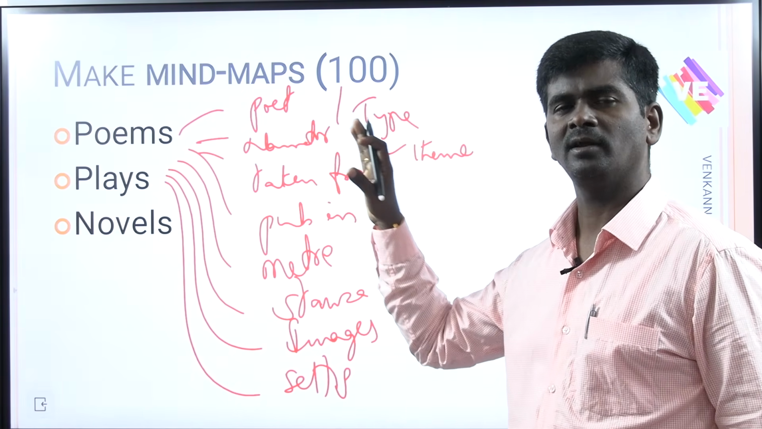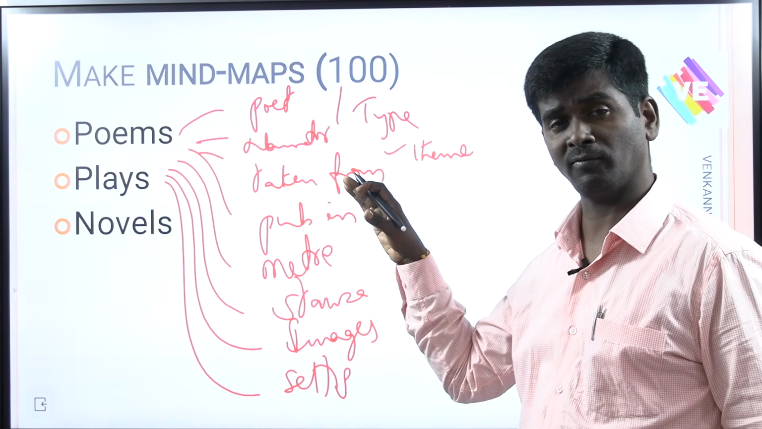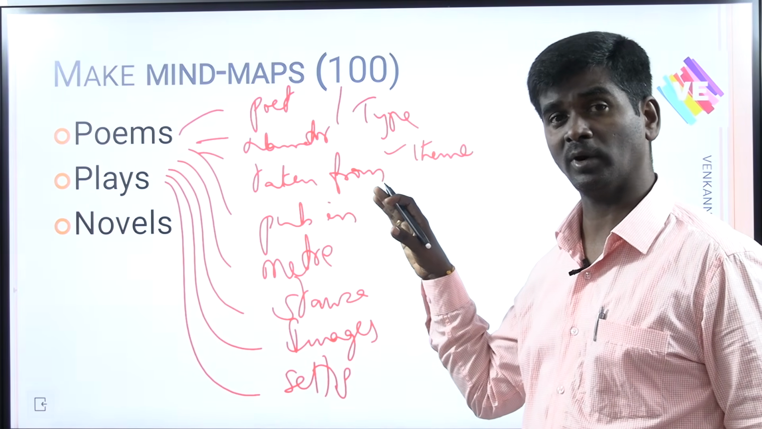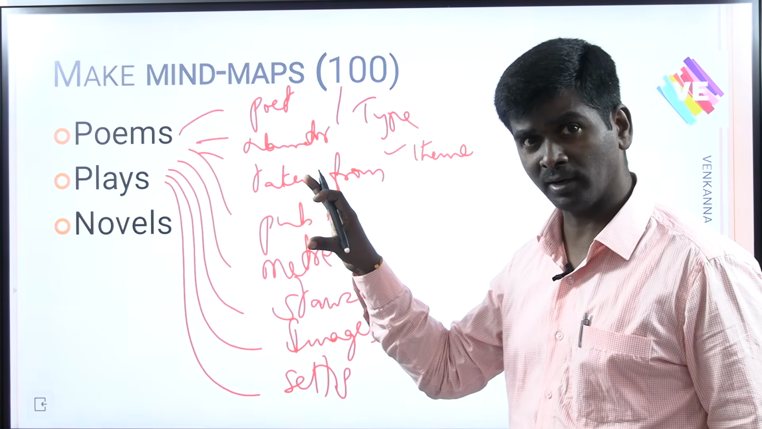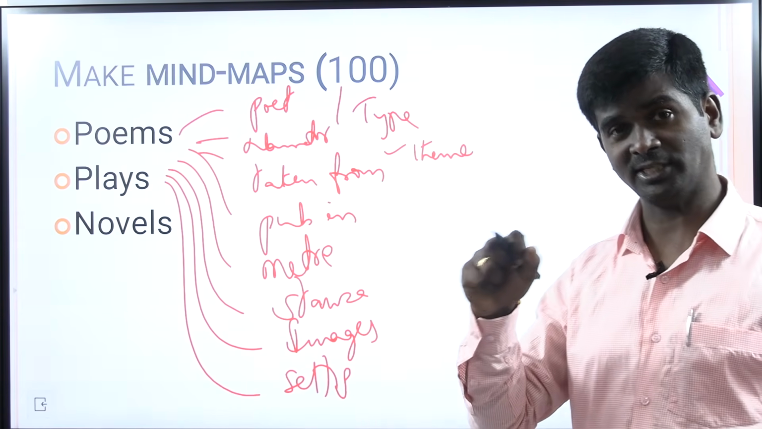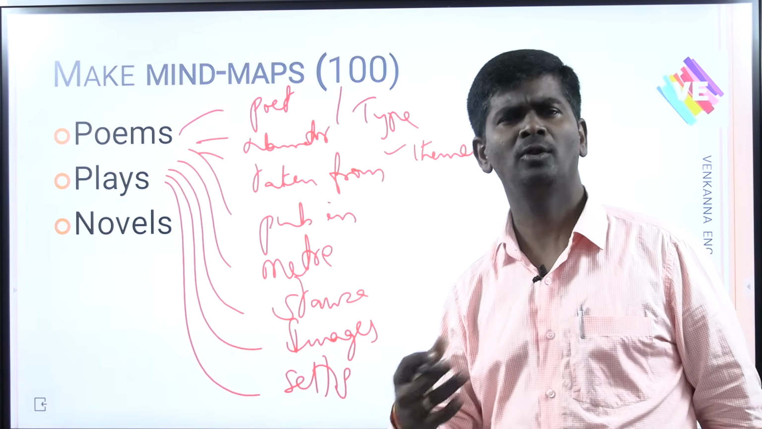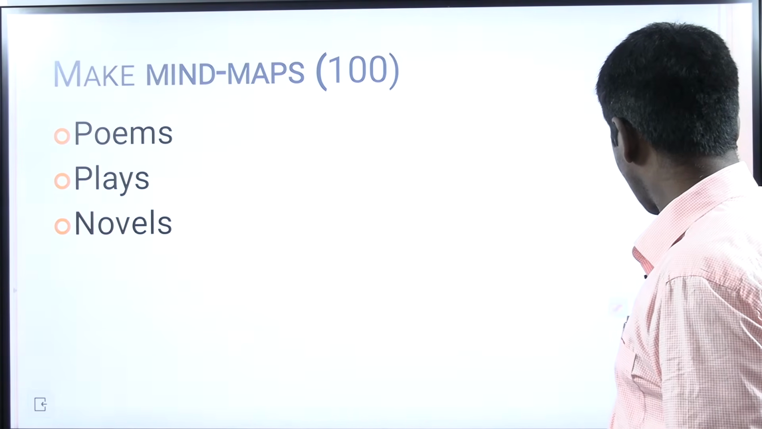Similarly for a play: who is the writer, what is the setting, what is the style, what is the point of view, who are the characters, what are the minor characters, what is the beginning line, what is the ending line, what are the popular dialogues and quotations from that play. Knowing that, you will be able to answer.